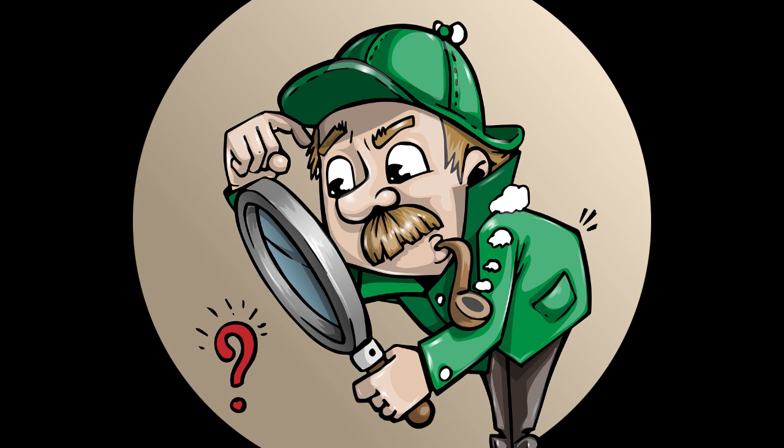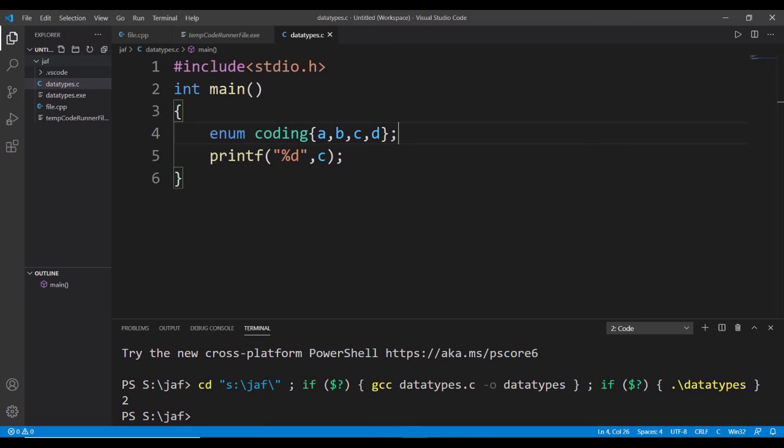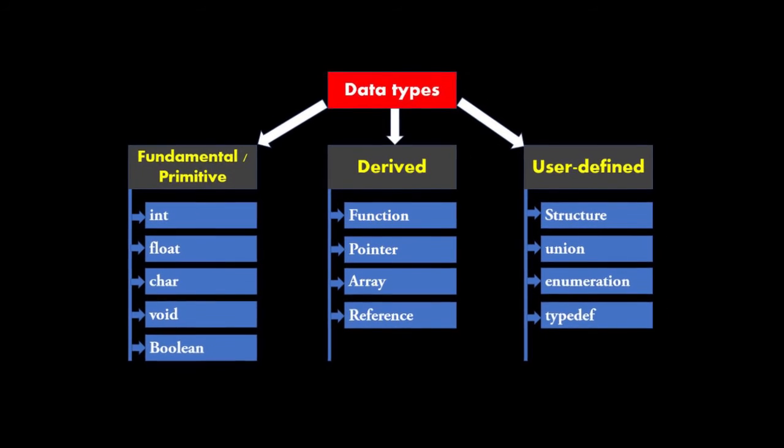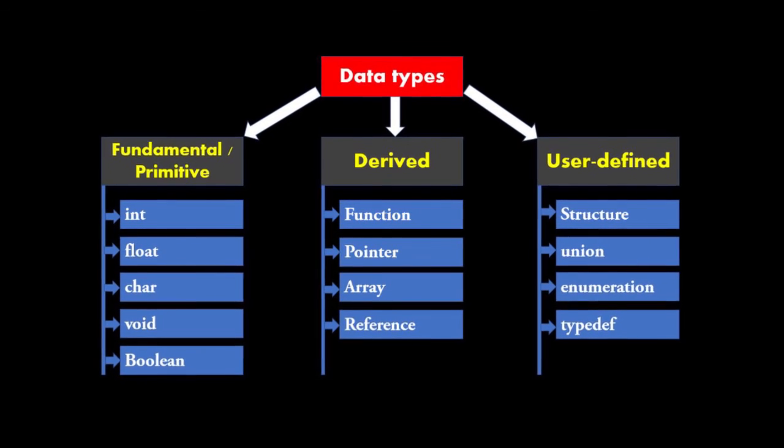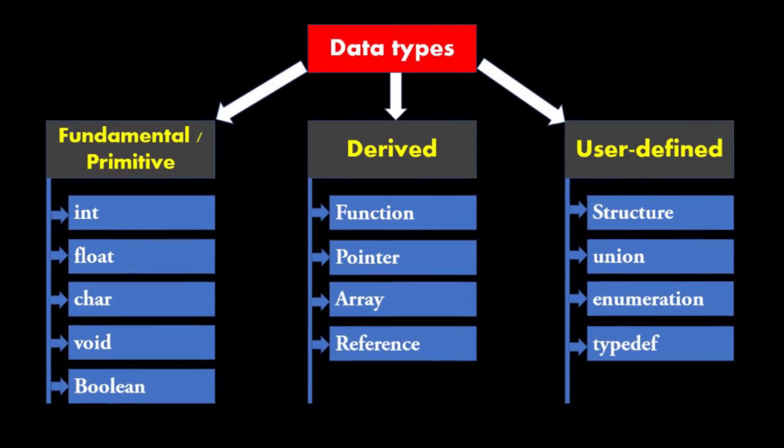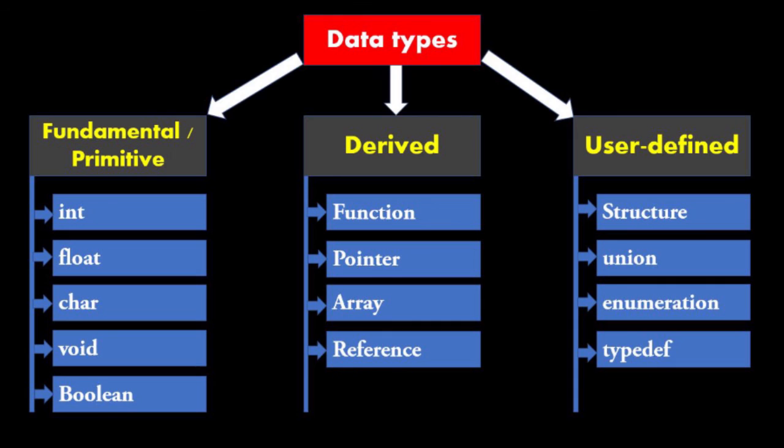So you have to decide what type of data you have to use in your program before declaring any variable. In the upcoming classes, I'll be giving a detailed description of fundamental data types, derived data types, and user-defined data types and their types. Briefly, I'll be explaining each and every one.